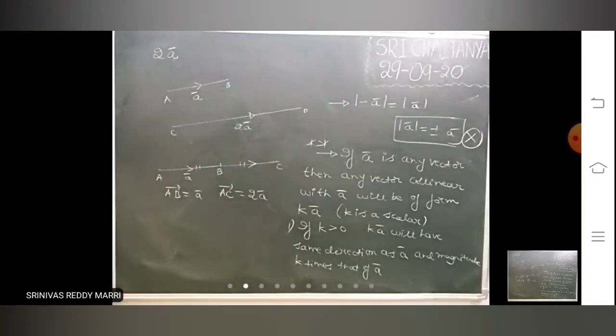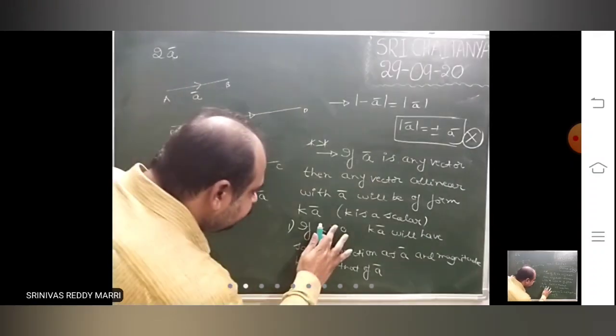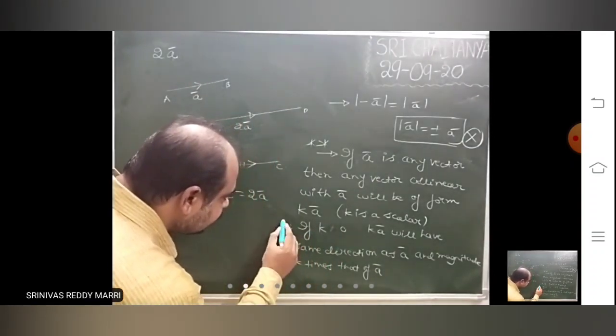Same direction is there. Let us say the second point.